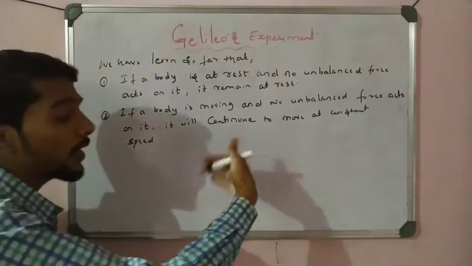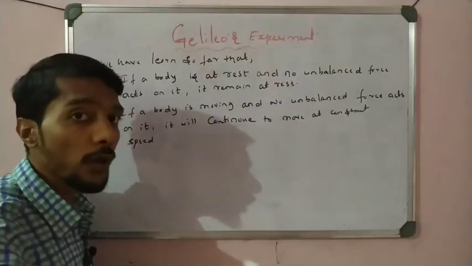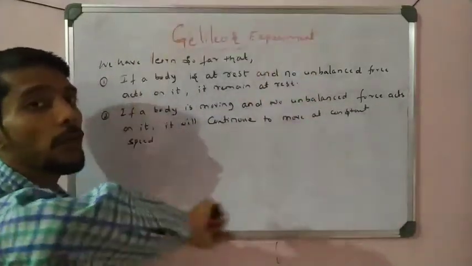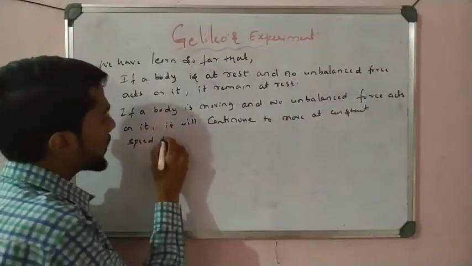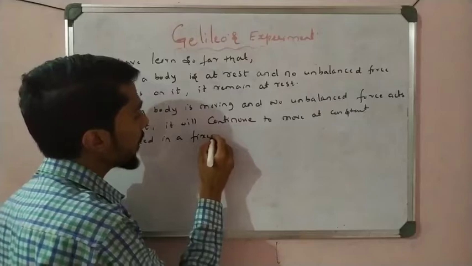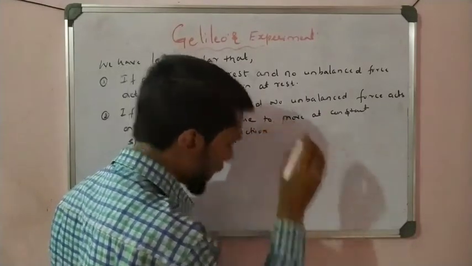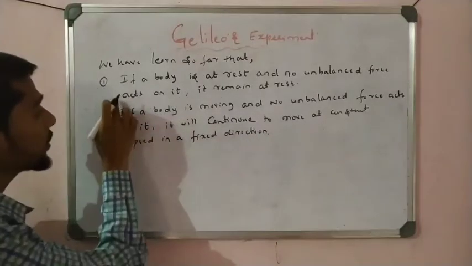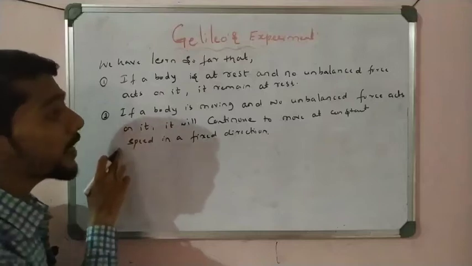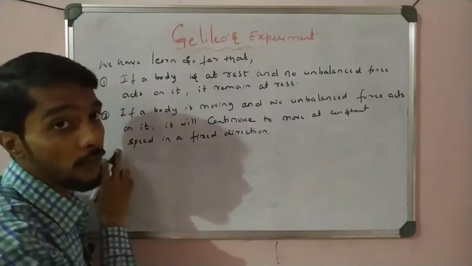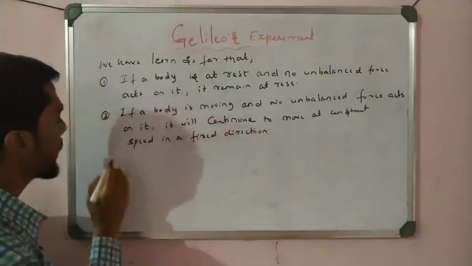That is, we learned in the last case, that is the frictionless surface with inclination equal to 0. In that case, what happened? It is continuously moving with a constant speed and in a fixed direction. There is no change in direction, fixed direction, right? So that is one. It is only possible on the frictionless surface. Remember, students, the second statement is only possible on a frictionless surface, right? Continuously moving only if the surface is frictionless, right?